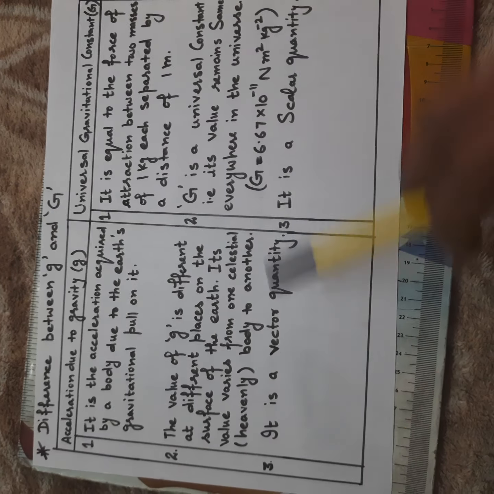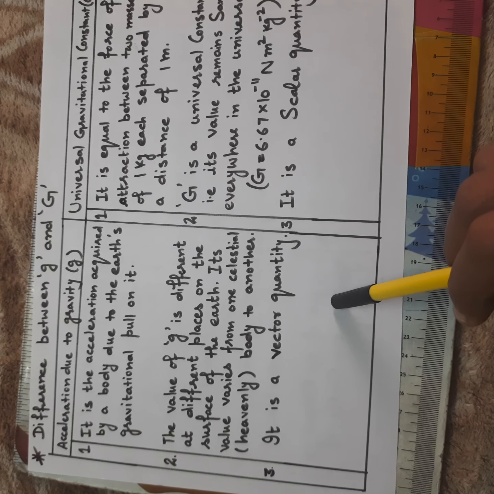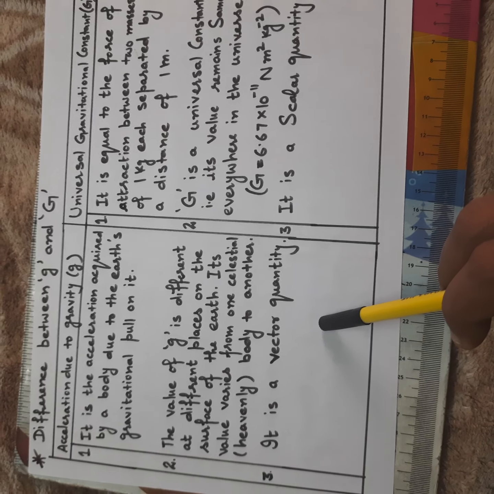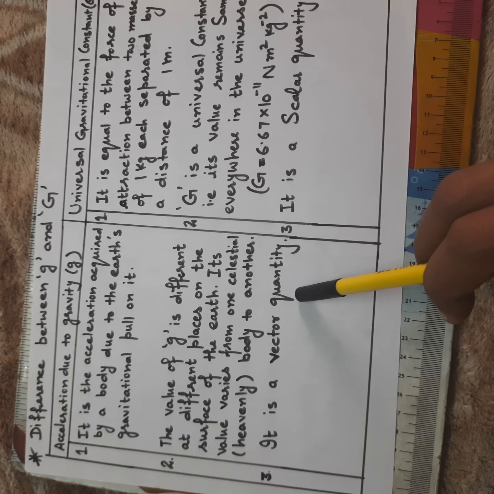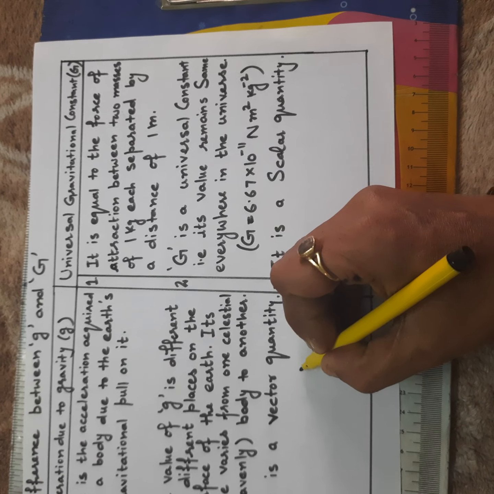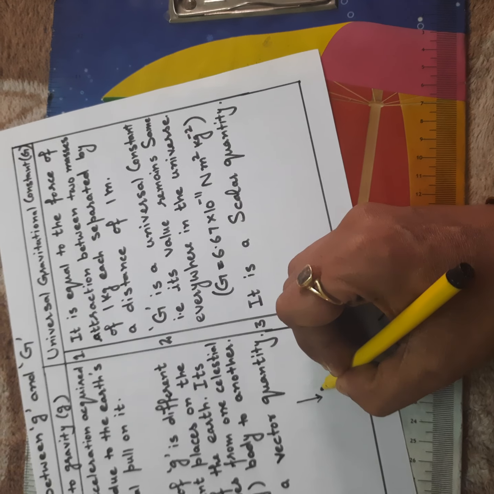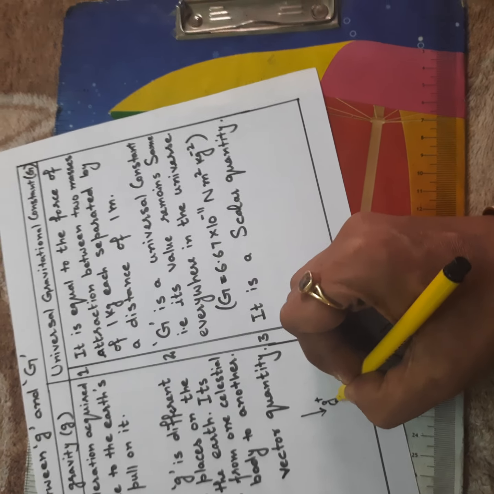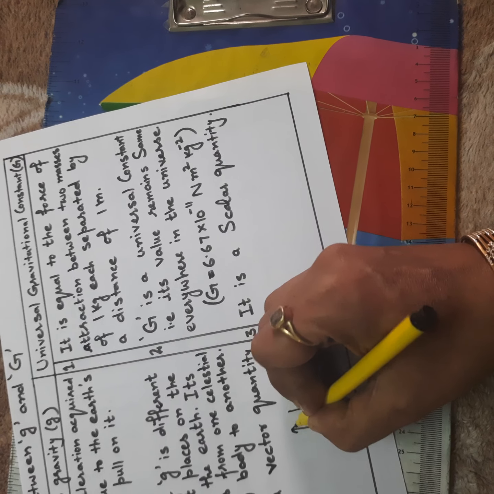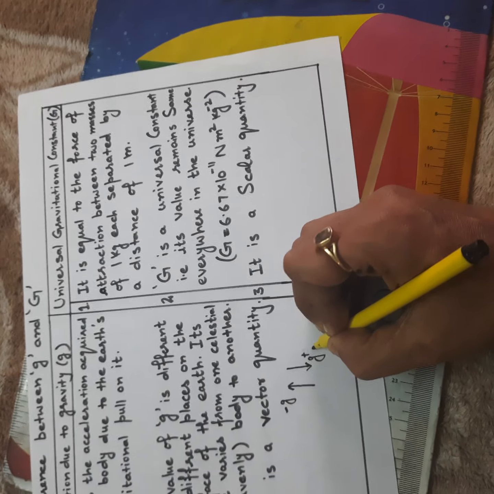Small g is a vector quantity because it has magnitude and direction also. Earth attracts everything towards itself. So for an object attracted towards Earth, its value will be plus g if it is towards Earth, and minus g otherwise. What does this sign of minus and plus mean?